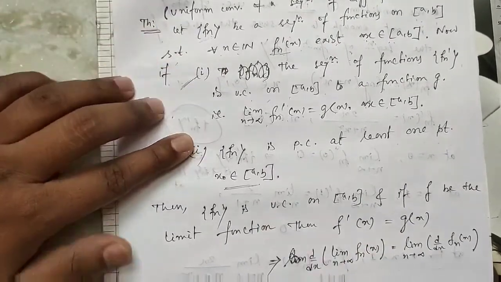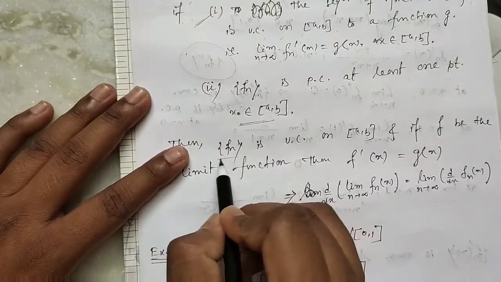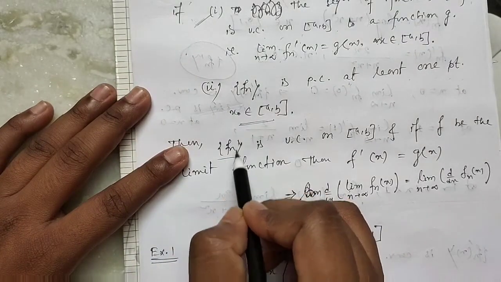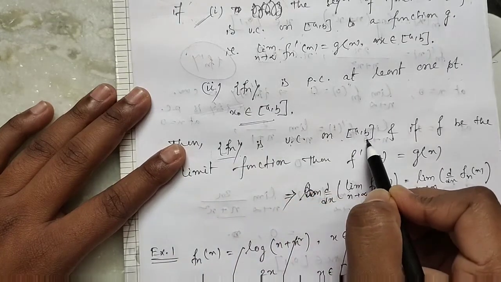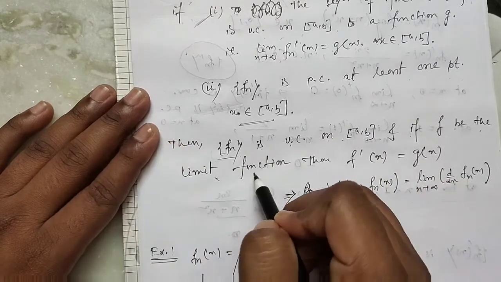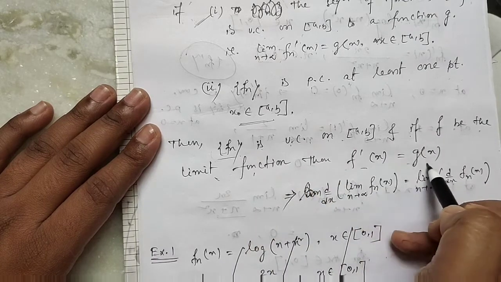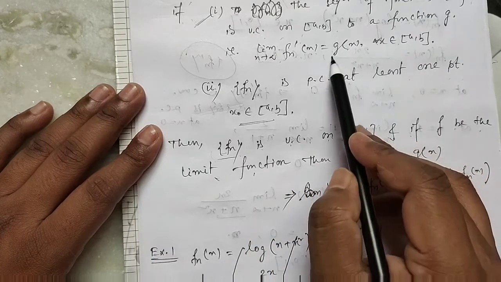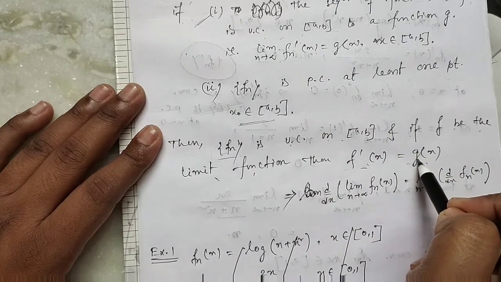If these two conditions hold, then the sequence of function fn is uniformly convergent on [a, b], and if f is the limit function, then f dash x equals g x.